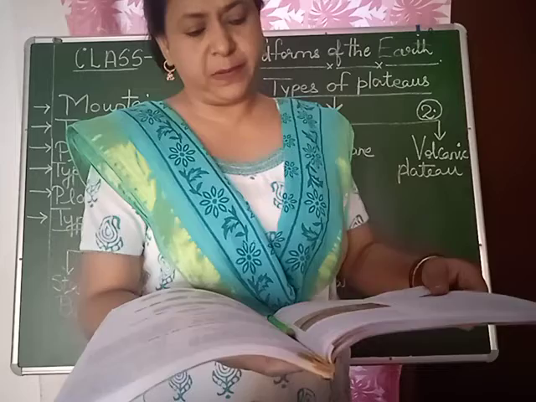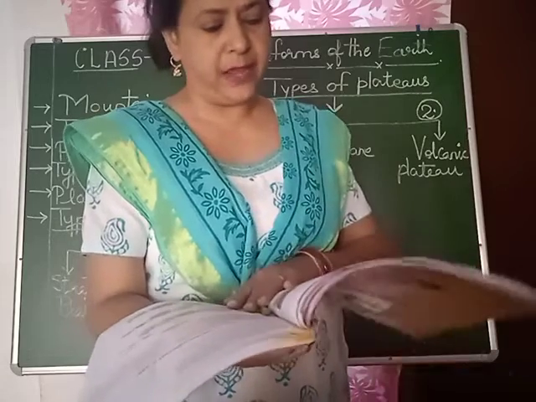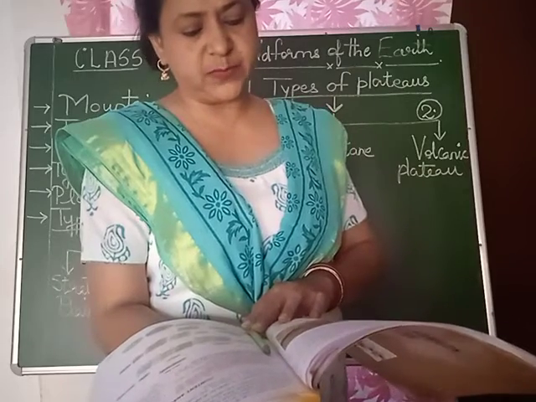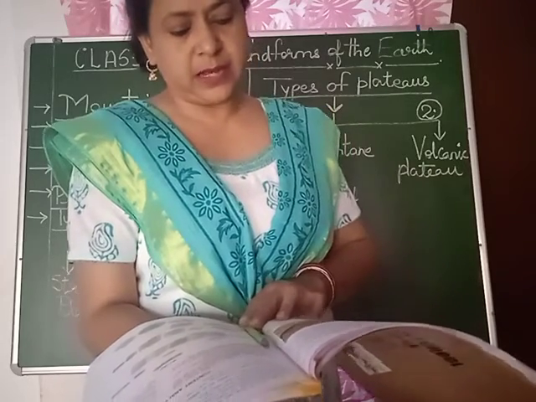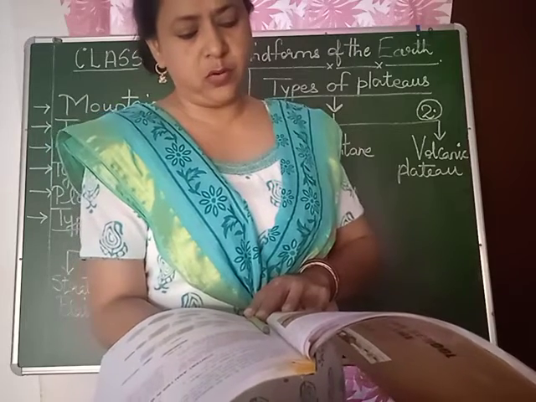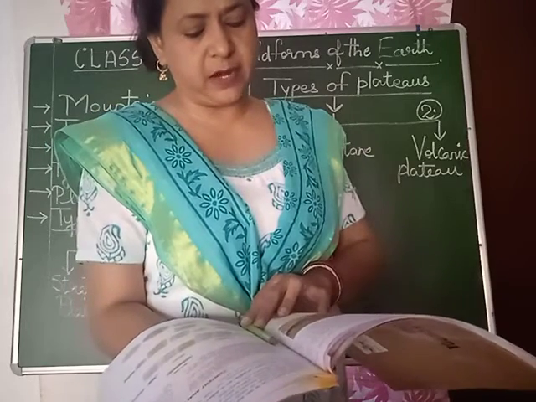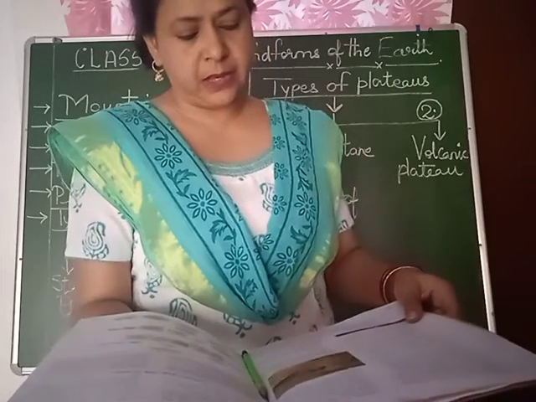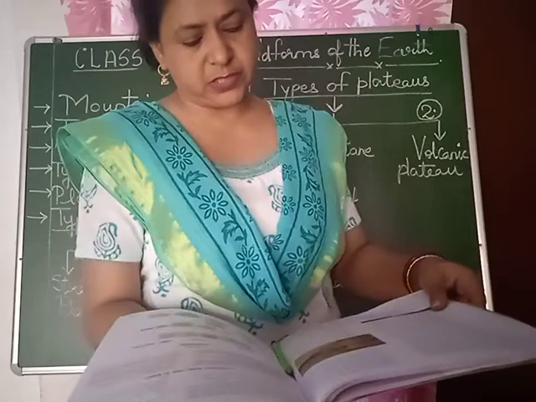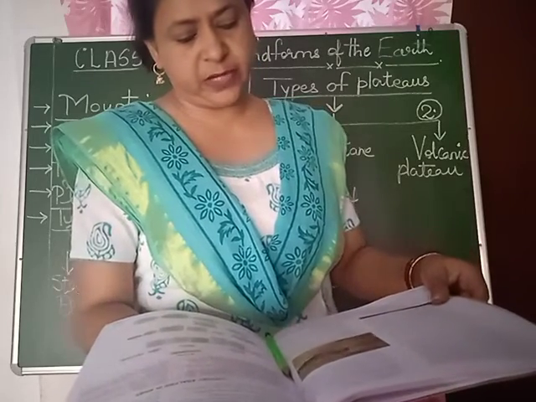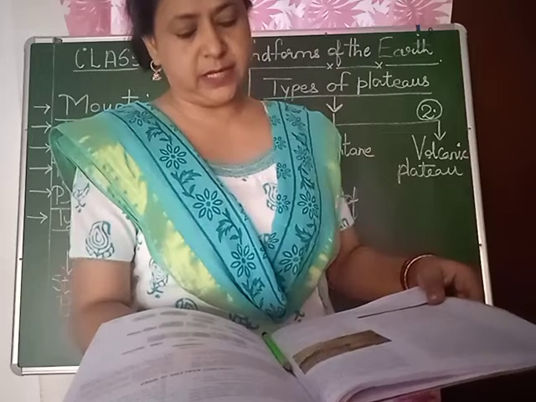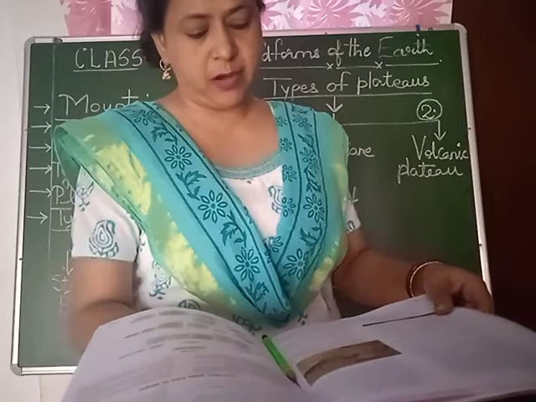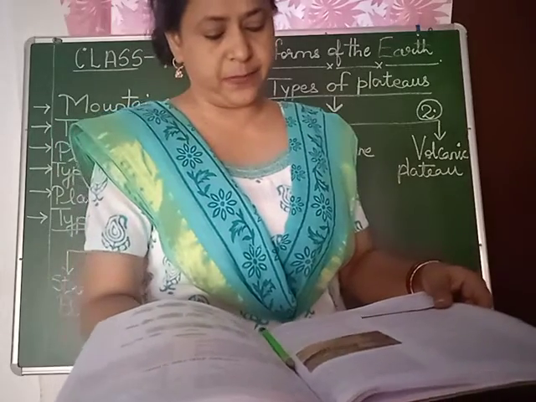Aeolian plains or deposition by wind. These plains are formed by the material which has been transported and deposited by wind. For example, loess deposits of North China cover more than 2.5 lakh square kilometers of area. Lacustrine plains or lake deposits. These plains result from the filling of a lake bed. When rivers enter a lake, they are muddy. The plain of Hungary in Europe and the plain surrounding the Great Lakes of North America are the best examples.